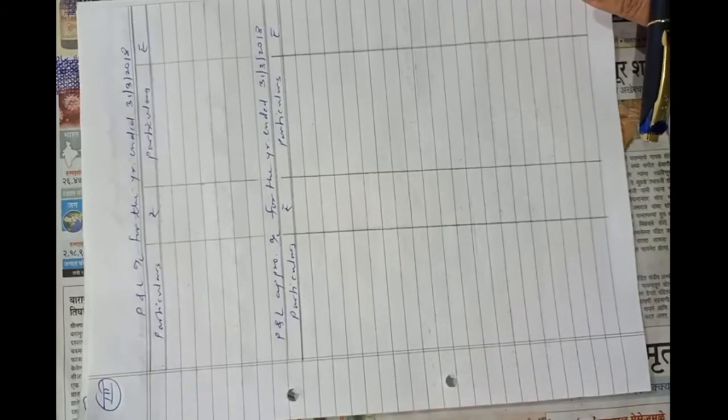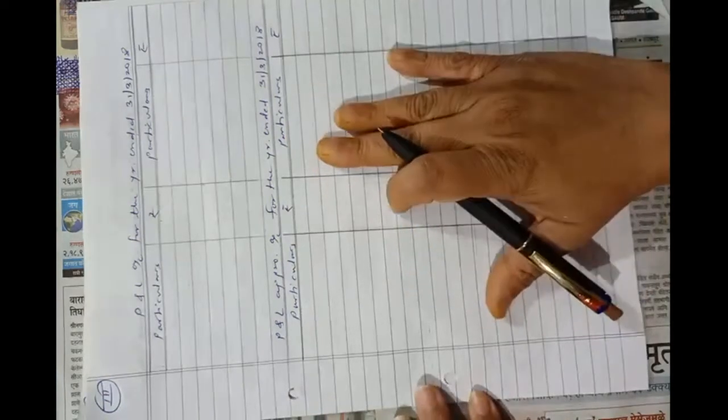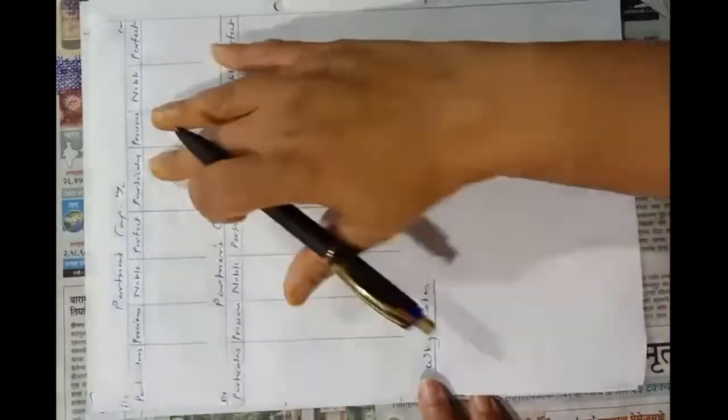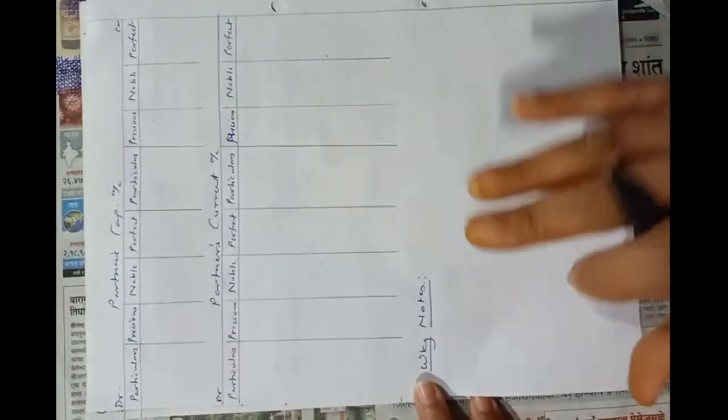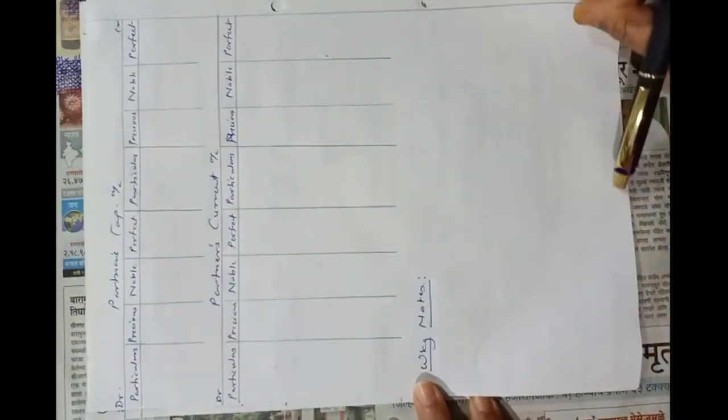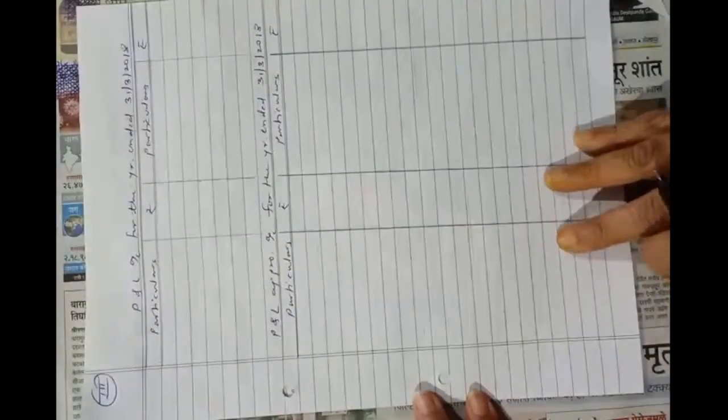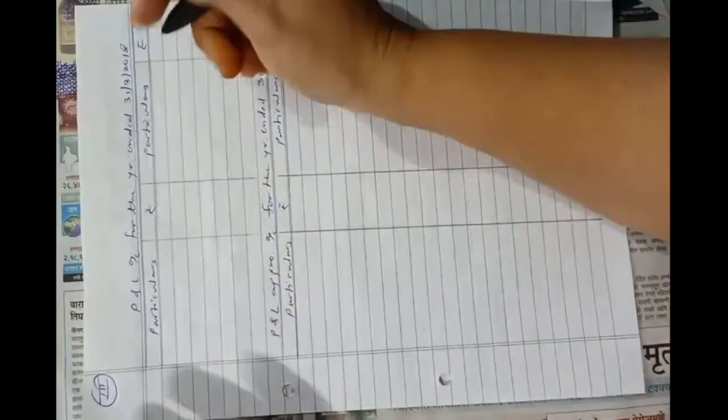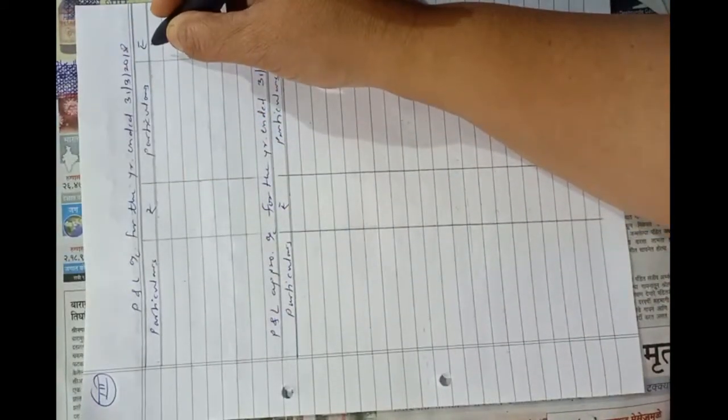A lot of other information is given and we are required to prepare the profit and loss appropriation account, partners' capital account and partners' current account. I will do the working here when necessary. So, working notes. Now here I have prepared one profit and loss account for the year ended 31st March 2018.